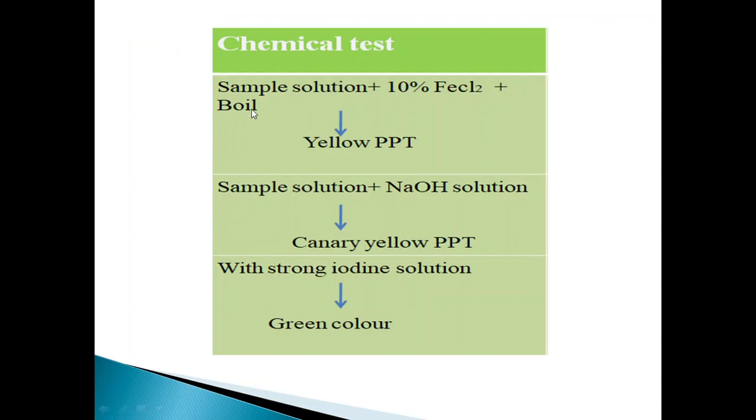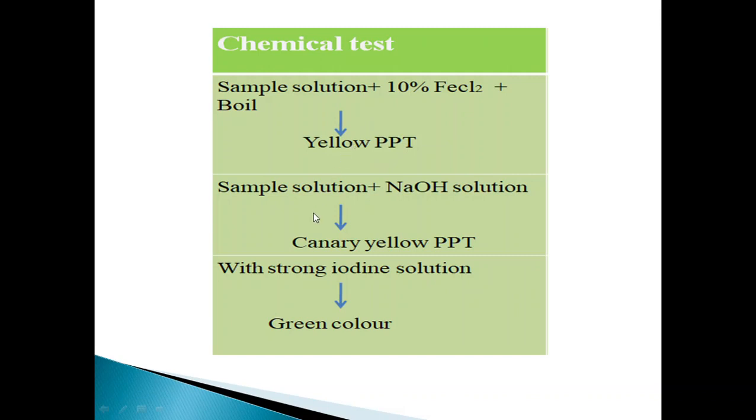Next is the chemical test. In this chemical test for tragacanth, whenever the sample solution is treated with 10% ferric chloride solution, which should be freshly prepared, on heating it gives a yellow color precipitate, which indicates the presence of tragacanth.